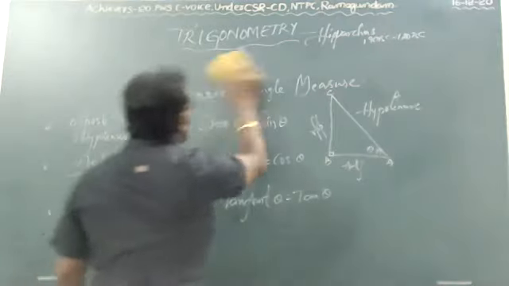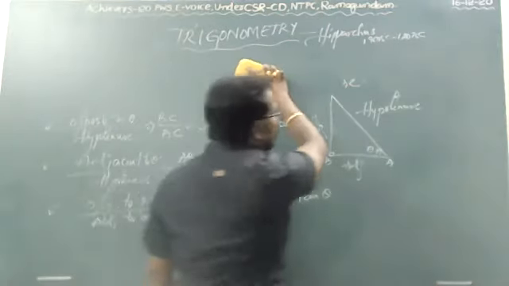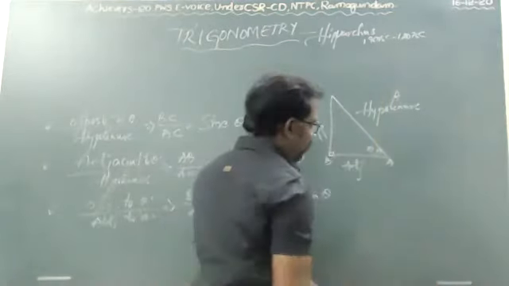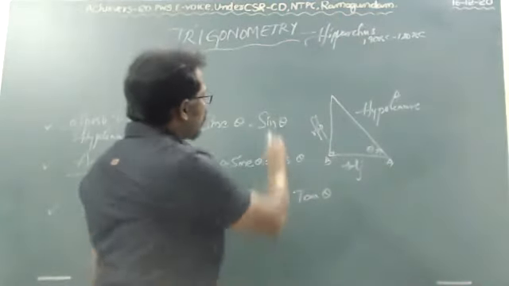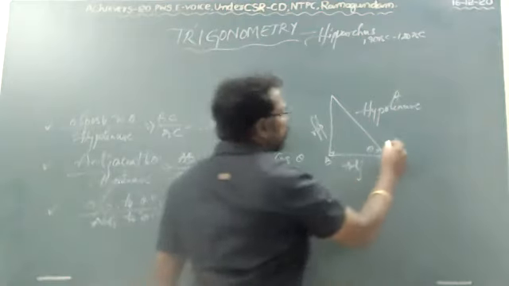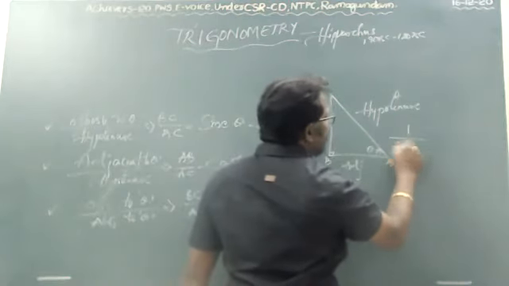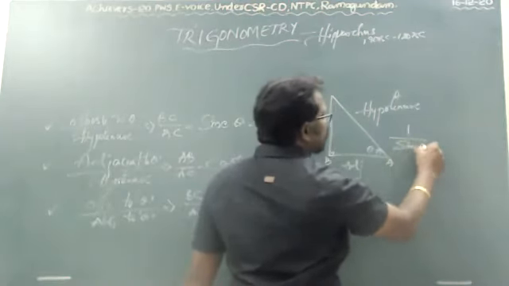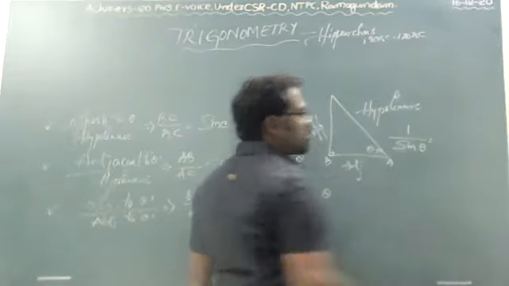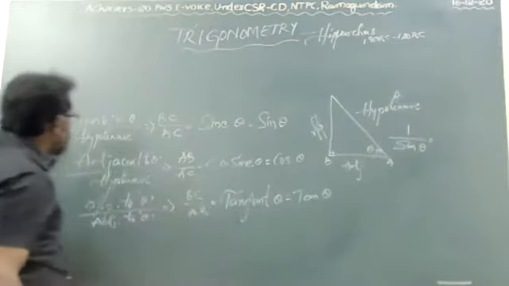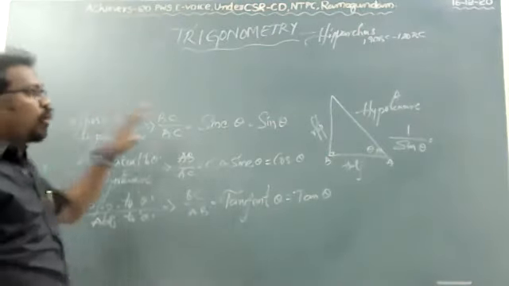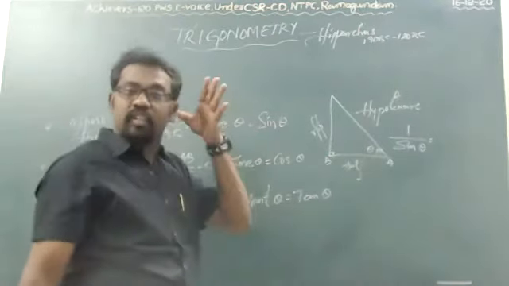The reciprocal of sin theta is nothing but 1 by sin theta, which is hypotenuse by opposite.